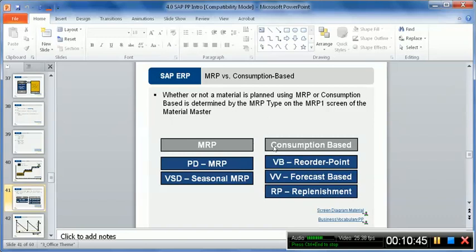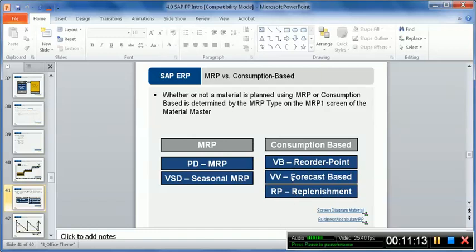Our production, or procurement, is not based on any forecast, it's not based on sales order, it's just based on the inventory levels. So as soon as the inventory level touches a specific minimum, generally we actually start production or purchasing of the items again. So this is a sort of consumption based planning. There are various consumption based planning types: reorder point planning, strategy delivered by SAP, forecast based planning, and replenishment based planning.